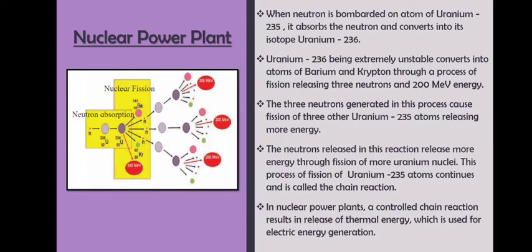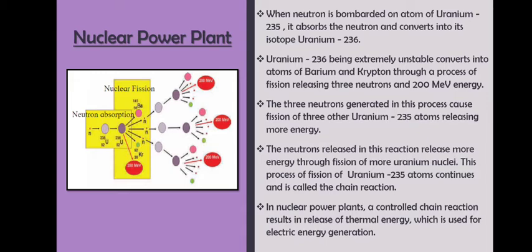So it converts into atoms of barium and krypton. We have studied this in the previous class, right? How a nucleus becomes unstable and how nuclear fission takes place. So this one atom of uranium will get converted into two atoms of different elements. One will be barium, the pink colored one. Can you see? 56 and 144, right? 141, sorry. And krypton, correct?